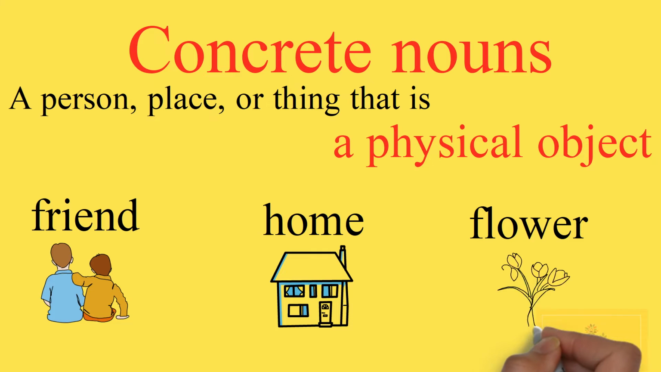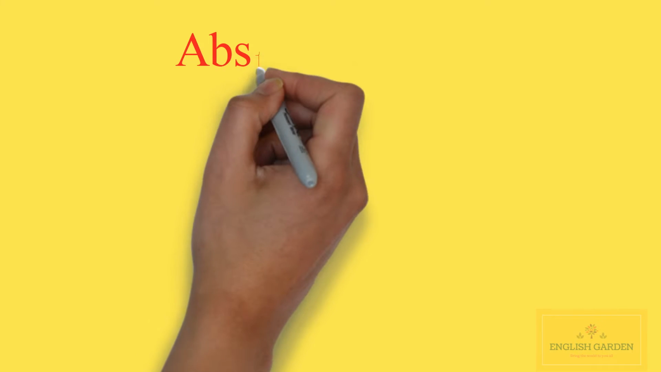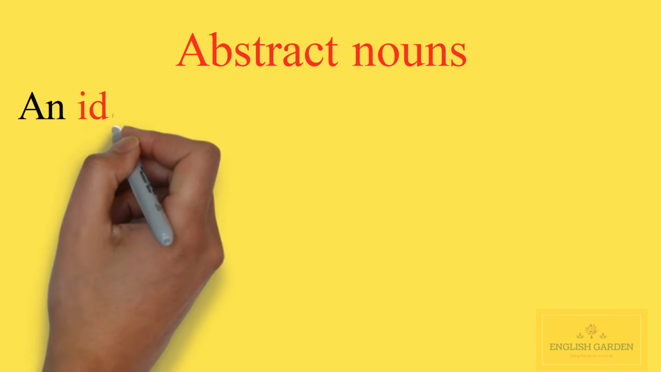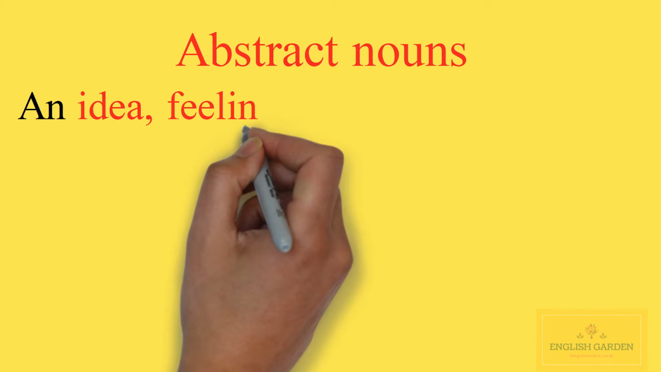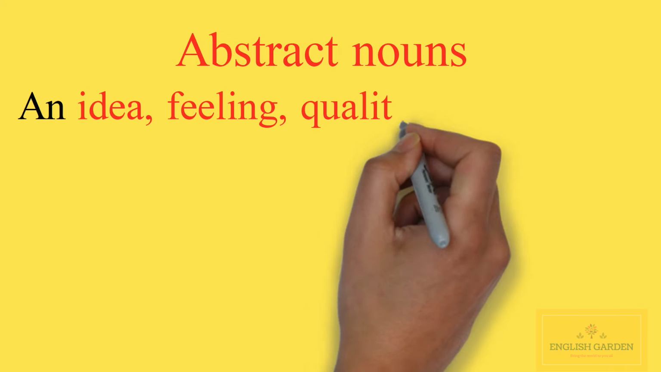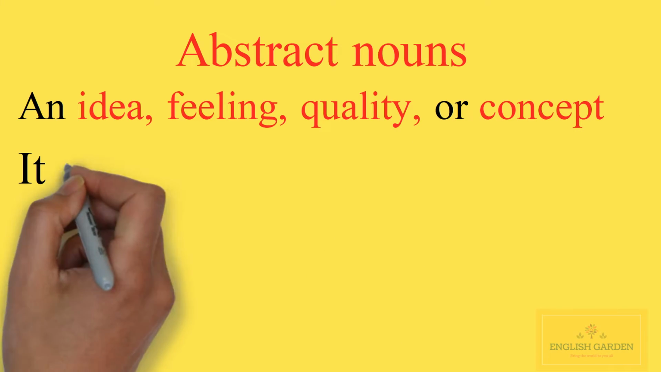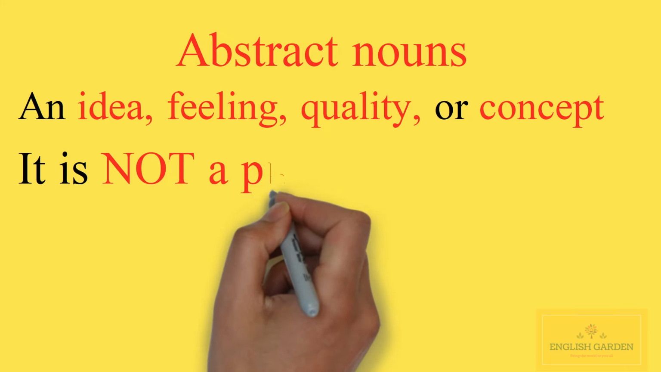Abstract nouns. An abstract noun names an idea, feeling, quality, or concept. It is not a physical object. This means you can think about an abstract noun, but you cannot see, hear, smell, taste or touch it. In other words, a thing that has no material body is known as an abstract noun.